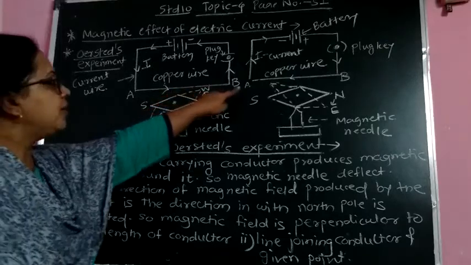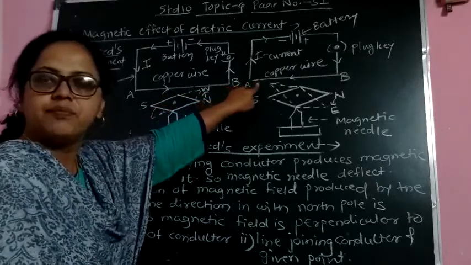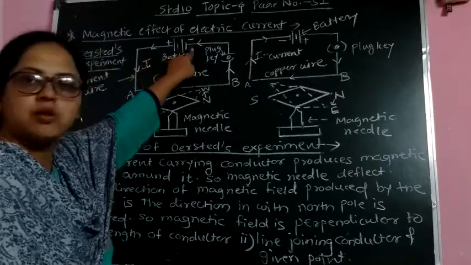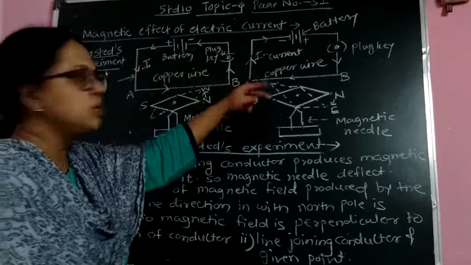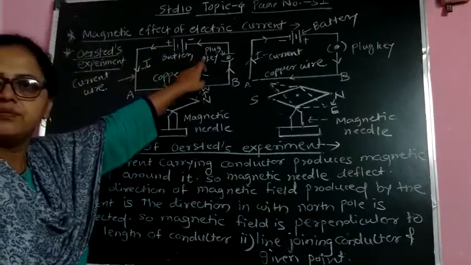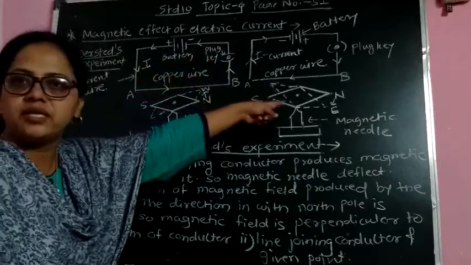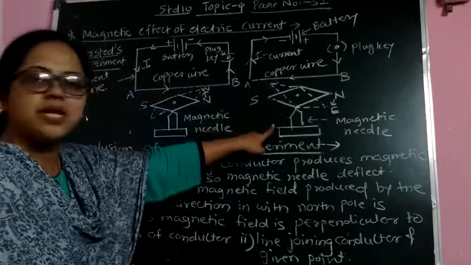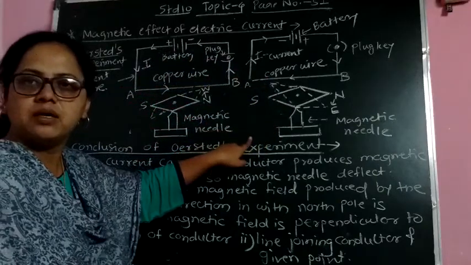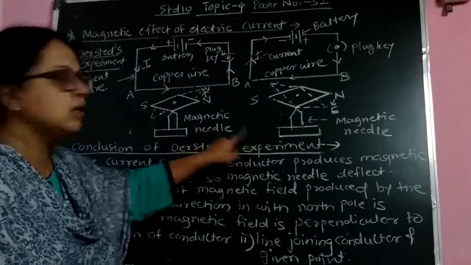In the next circuit diagram, you can see the battery is exchanged. That is, positive and negative terminals of the battery are exchanged. You can see here negative and positive. Here you can see positive and negative. Both terminals are exchanged in the next figure. The magnetic needle is placed as it is. So, what is the experiment and what is its conclusion?